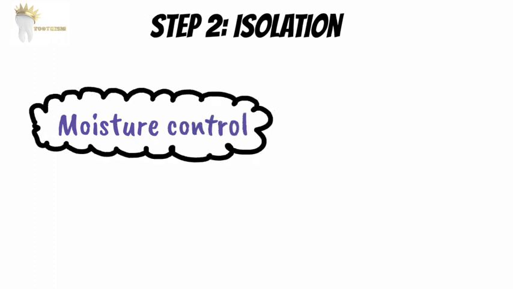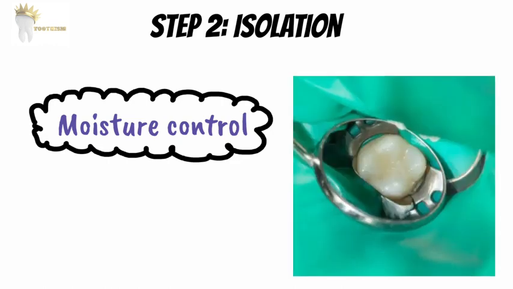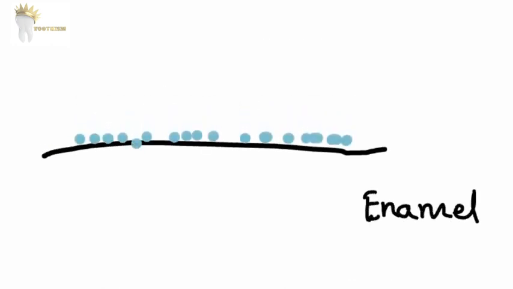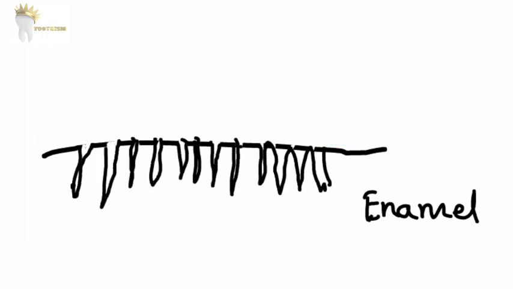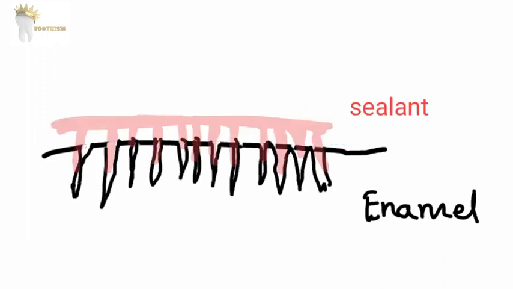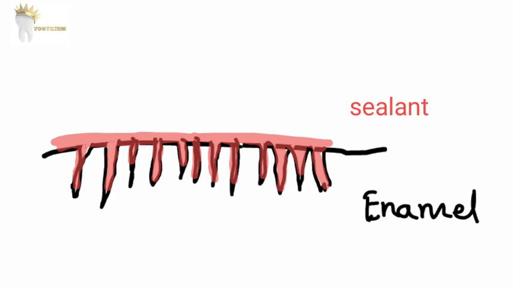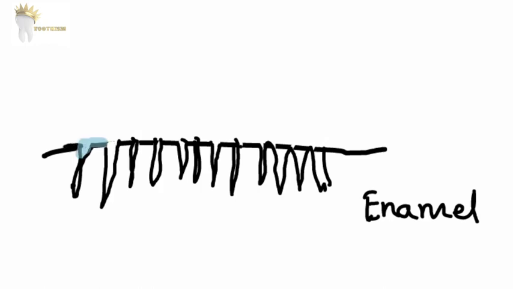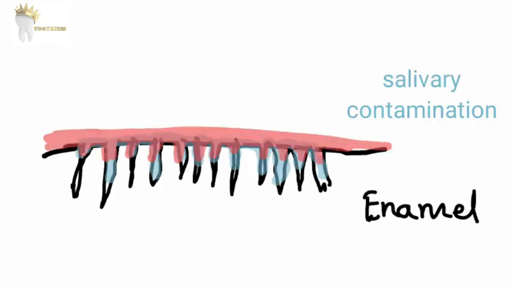Next important step is isolation. Moisture control is the most crucial aspect of the pit and fissure sealant placement. So absolute isolation using a rubber dam is preferred. What will happen if we don't take care of the moisture control? We etch the enamel and it forms microporosities, right? The resin-based sealant is supposed to penetrate into these porosities, but if the enamel porosities formed during etching are filled by any other fluid, it will block the resin tags, decreasing the retention of the material.